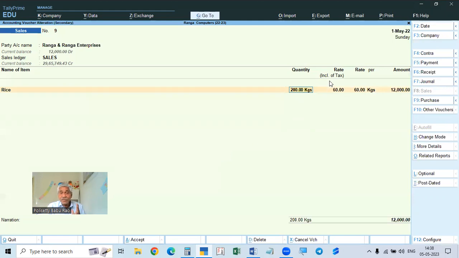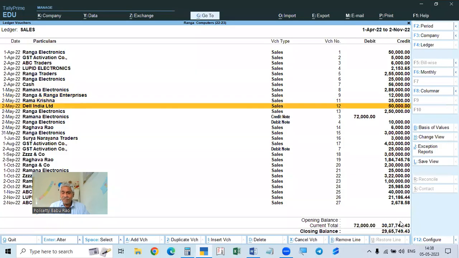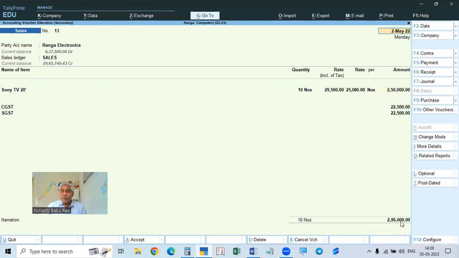That is why, including tax or without tax, everything is the same because there is no tax. So the taxable value itself is the rate inclusive of tax. That is the invoice value also. Total 12,000 rupees is the taxable value. So invoice value is 12,000 because there is no tax. If there is tax, it will calculate. So everything will be like that only, but there will be no problem.